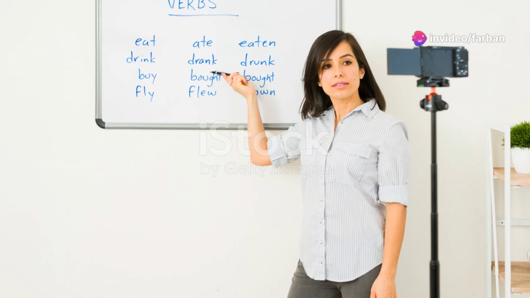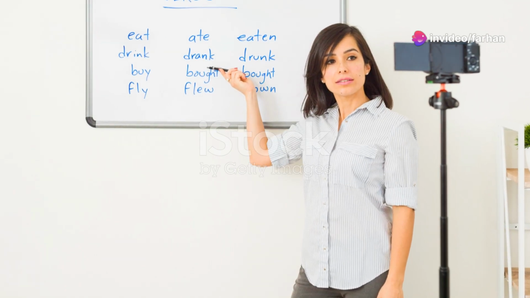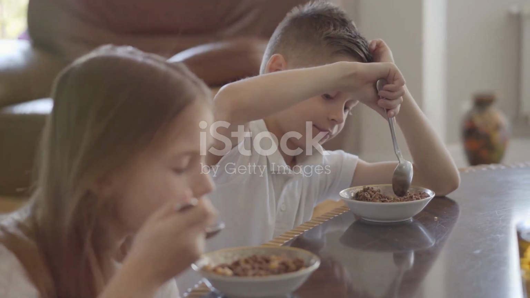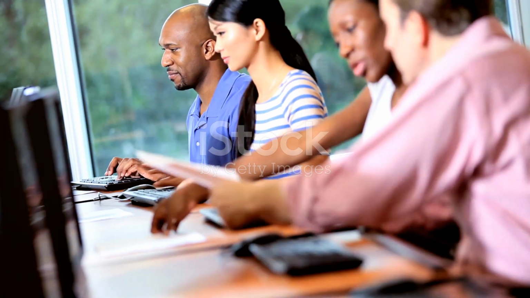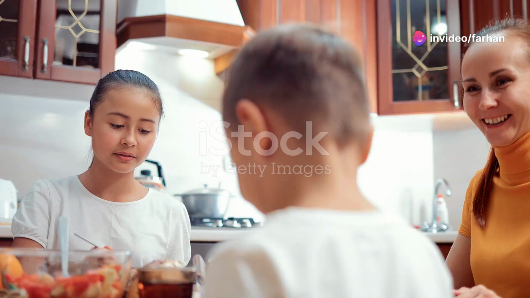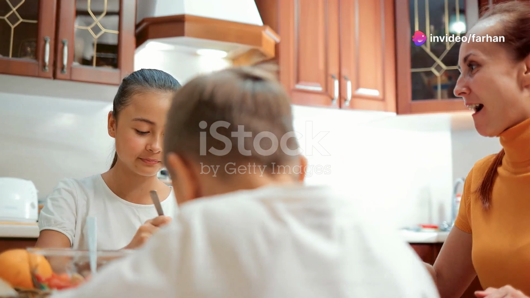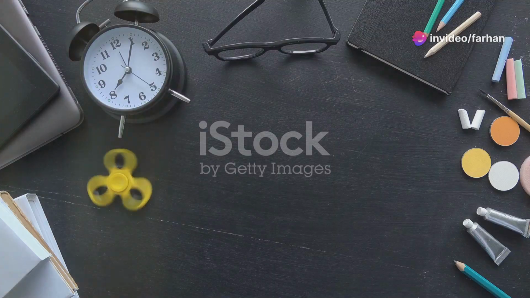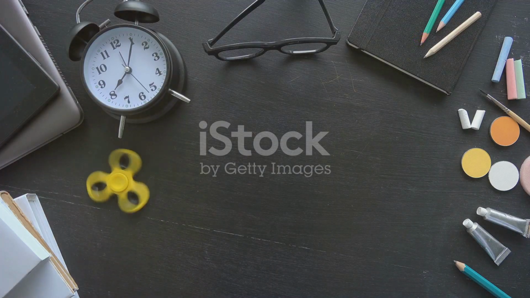Past perfect: subject plus had plus verb in past participle plus object. I had eaten breakfast before I left. Actions completed before another past action. Past perfect continuous: subject plus had plus been plus verb with ing plus object. I had been eating breakfast for an hour before you came. Duration of an action up to a point in the past.